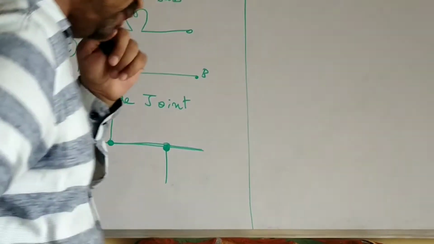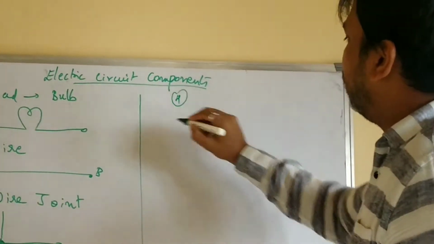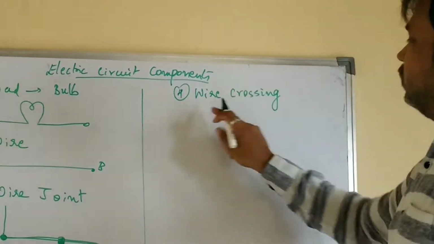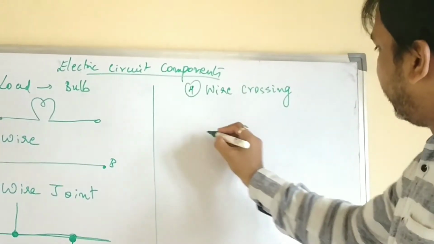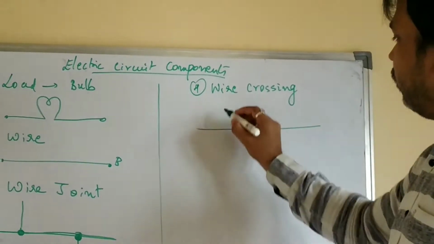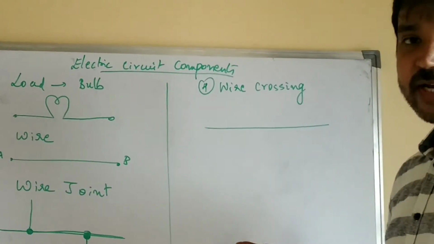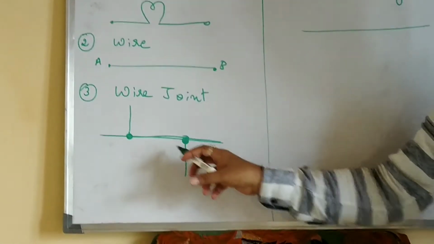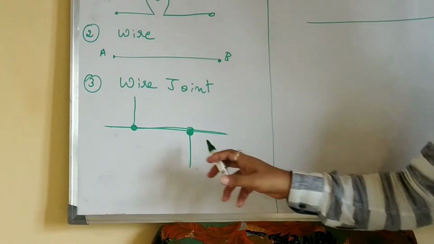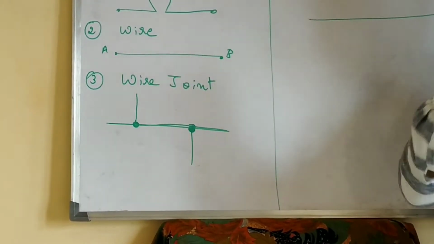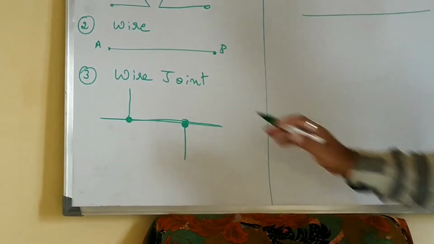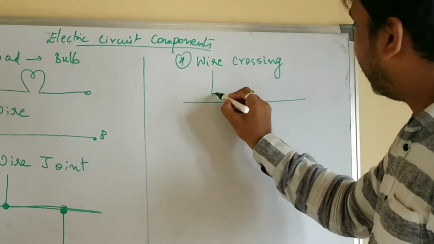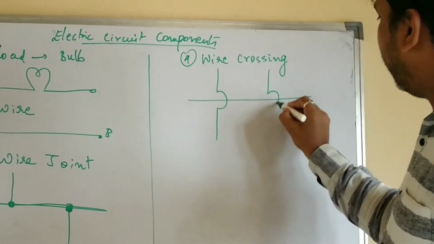That is wire joint. Next, fourth one: wire crossing, or crossing wires. How to show wire crossing? You can see here it is a main wire. Now one more wire. Wire crossing means no connection in between. Remember, wire joint means two wires are joined to the main wire, so with a thick dot you have to draw a circle, whereas for wire crossing there is no connection. You should draw like this. Now this is wire crossing.